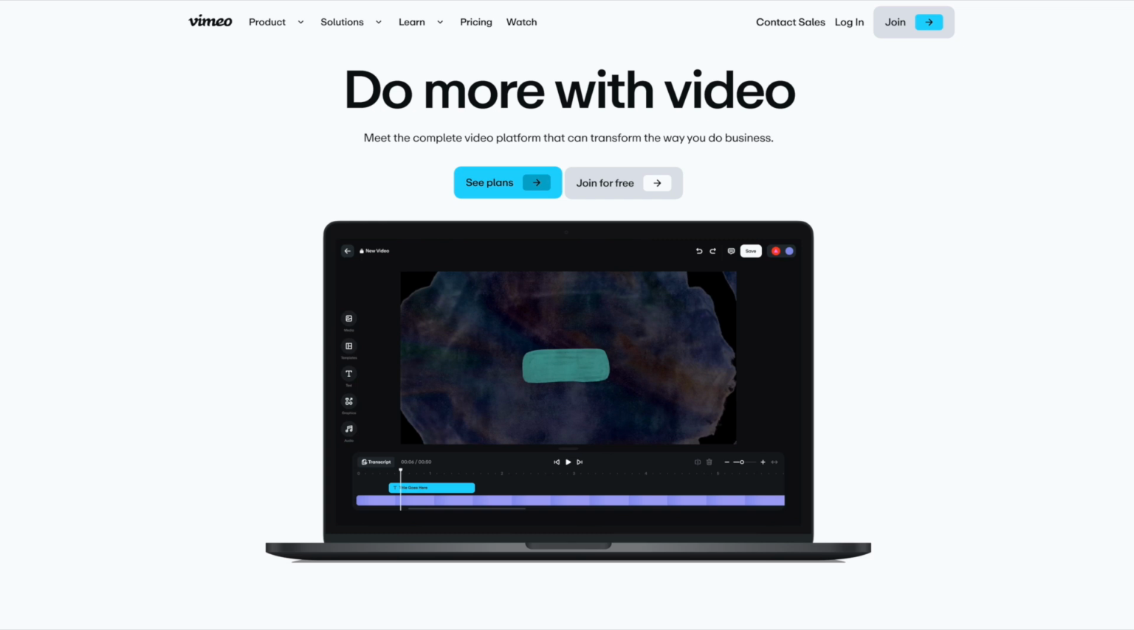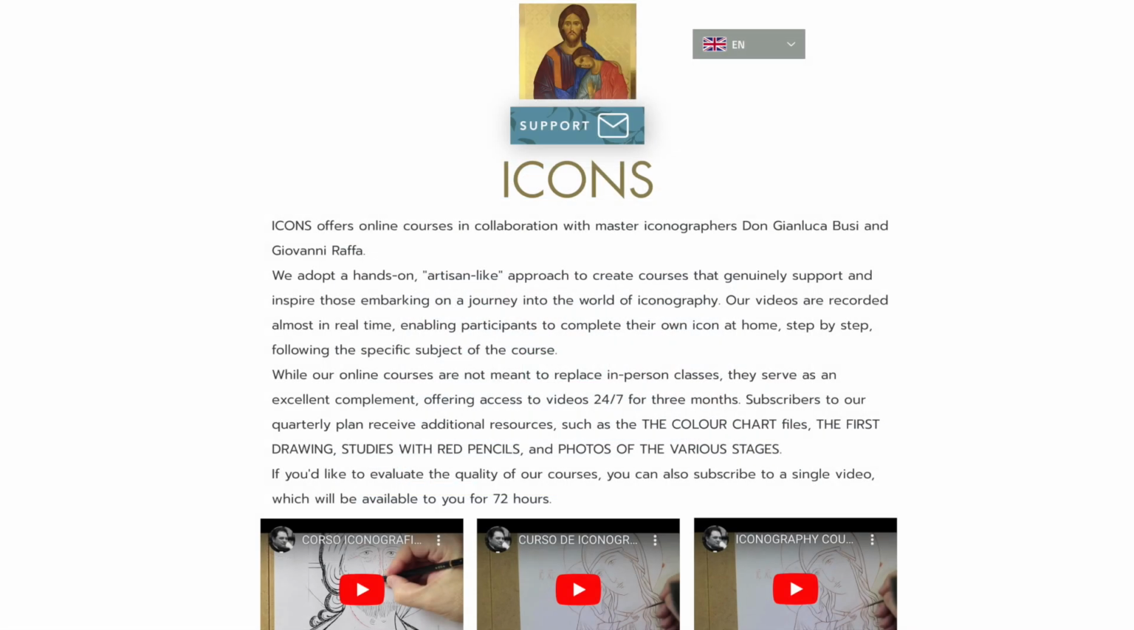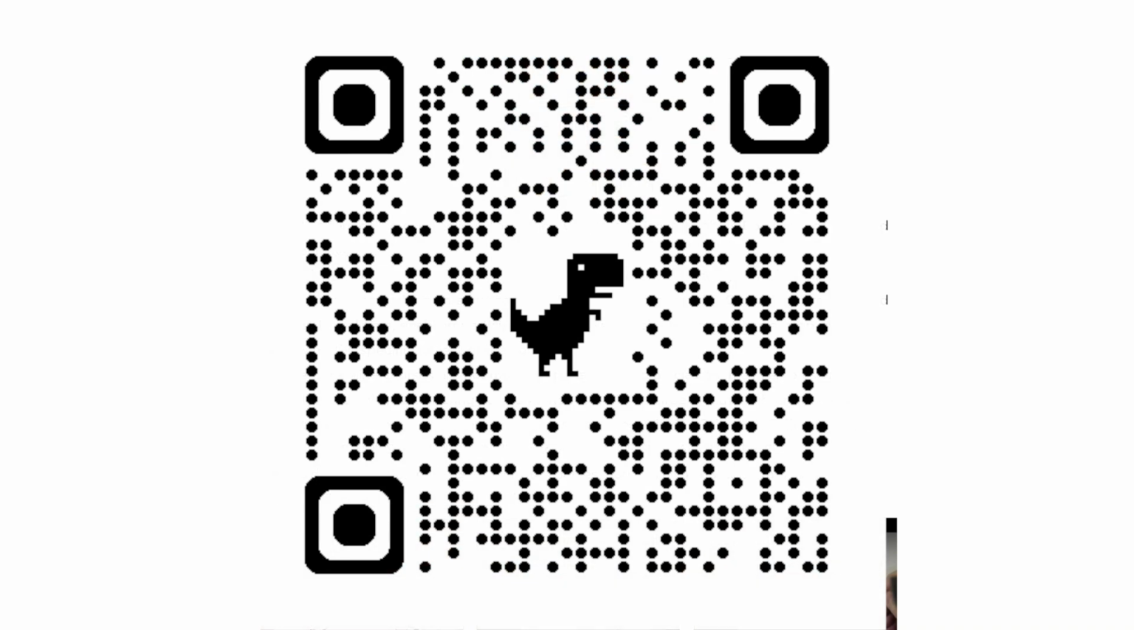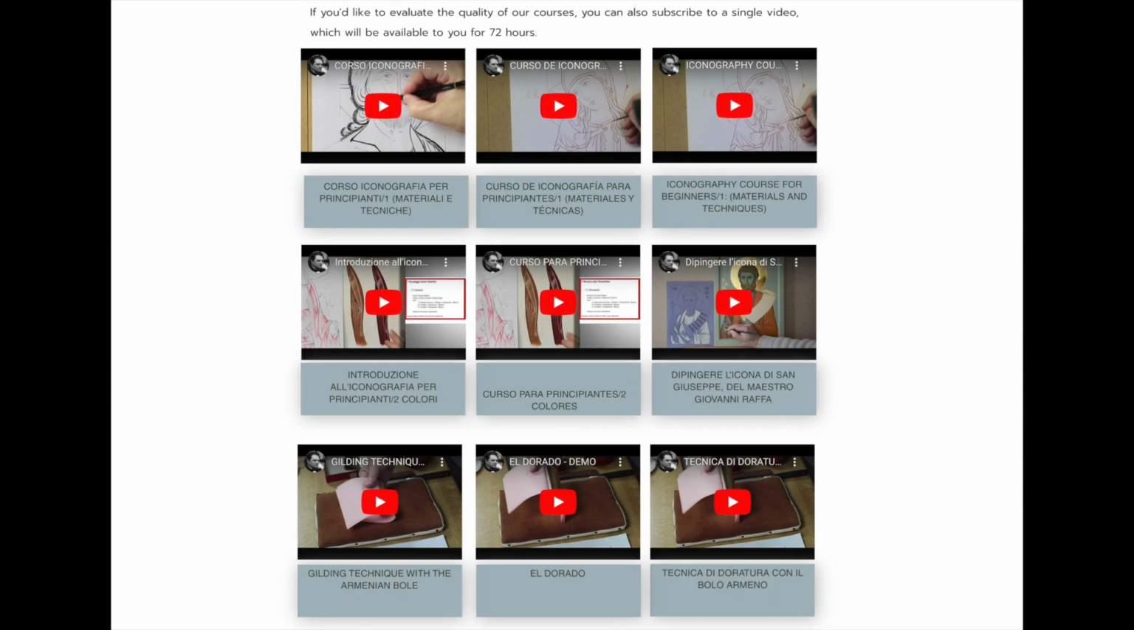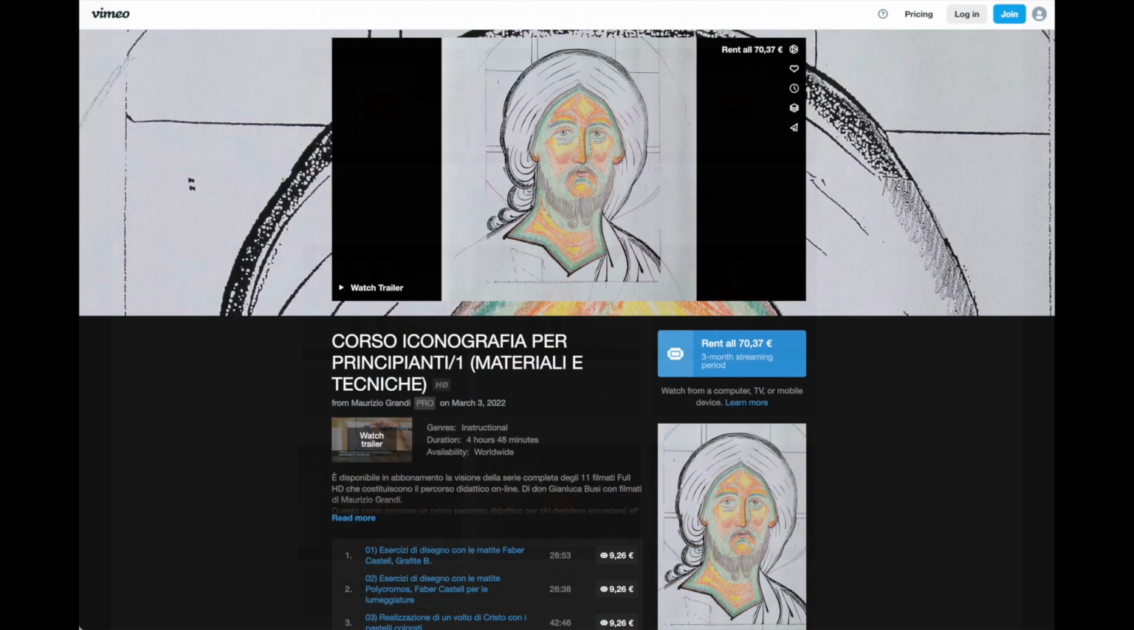Step 2. Choose the iconography course that's right for you. Visit our dedicated course page. Scan this QR code or click the link in the video description. From there, watch a short video summarizing the course content, or go straight to the course page on Vimeo. You'll find the complete syllabus.